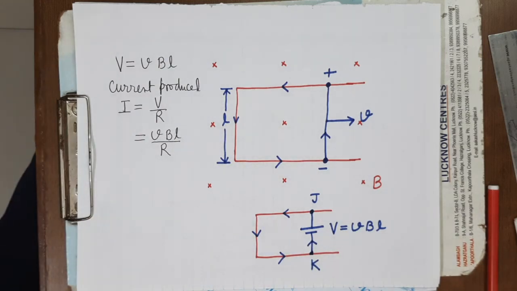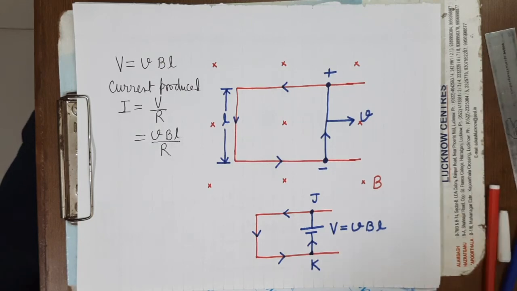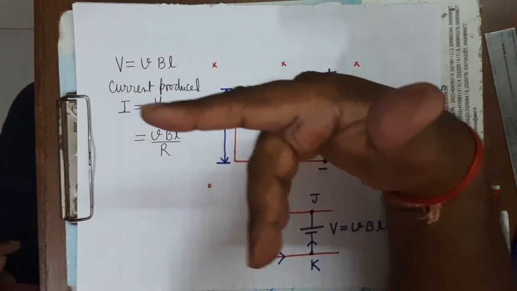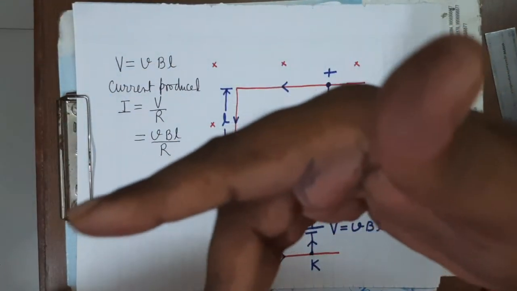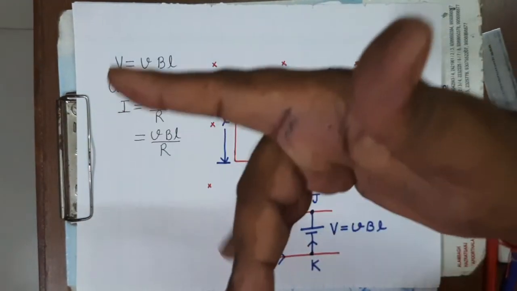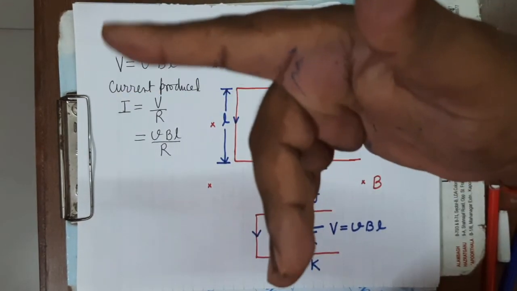It is clear? What is Fleming's right hand rule? It is for determining the direction of induced current. How will you determine the direction of induced current? Perhaps it will be visible to you, I am showing you: this is the conductor, this is the right hand.